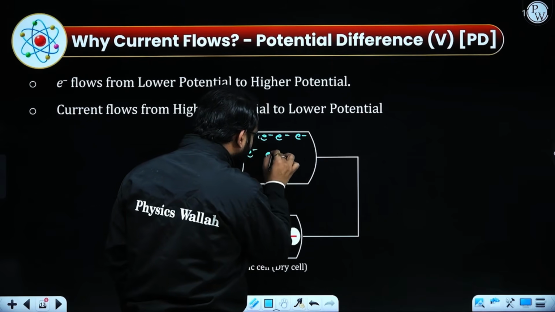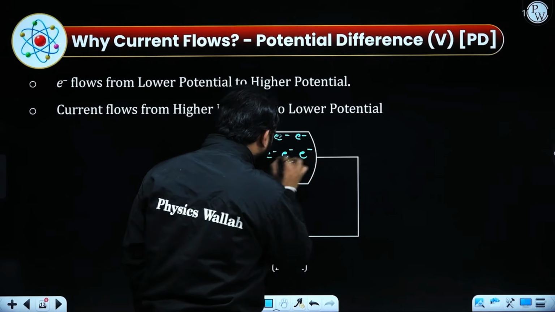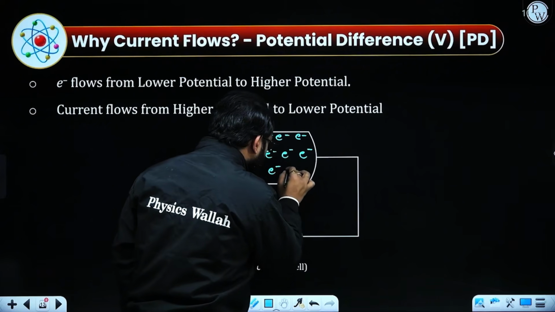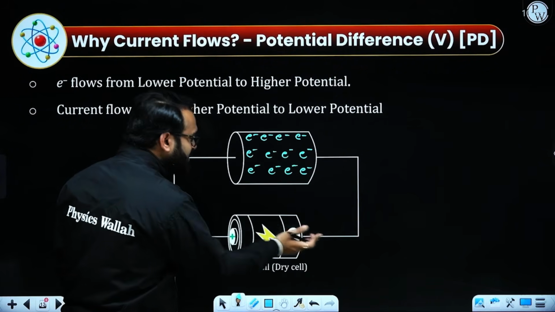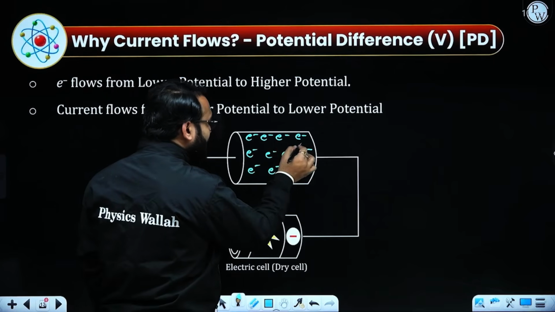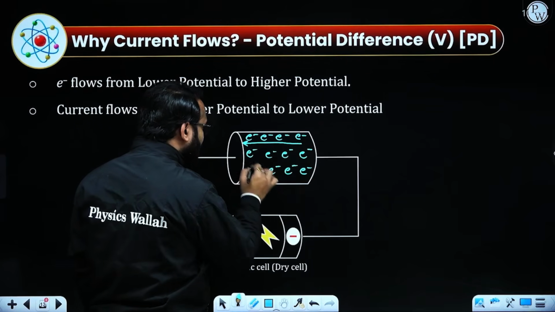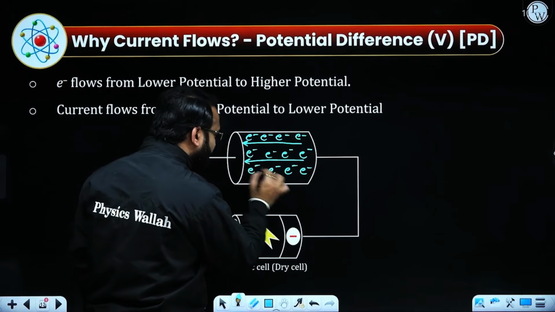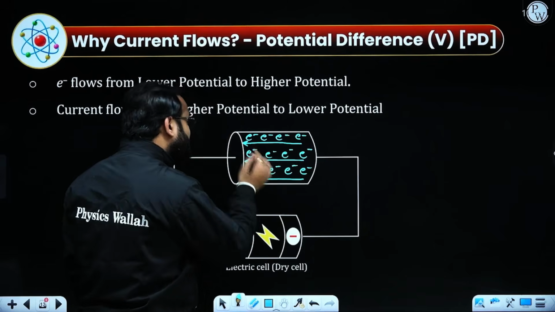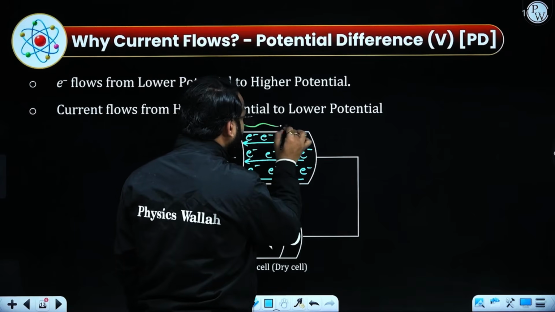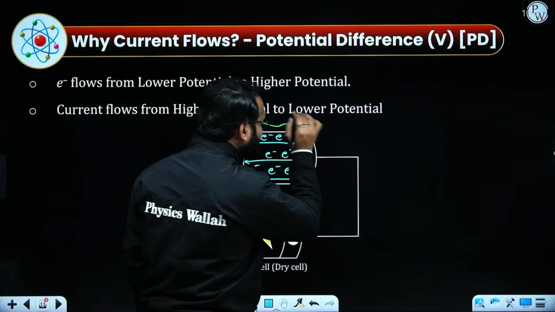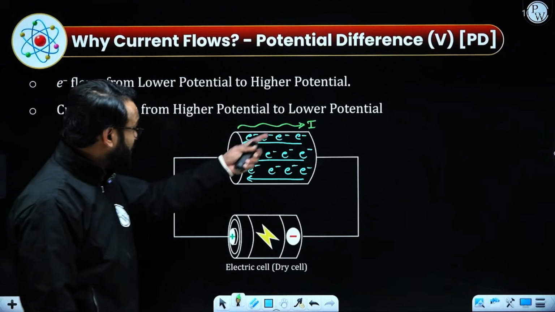If I mention there are electrons in the conductor, the potential difference will be providing some sort of force which is providing the flow of electrons in this particular direction. As a result, the electric current is moving in this particular direction, which is called electric current.